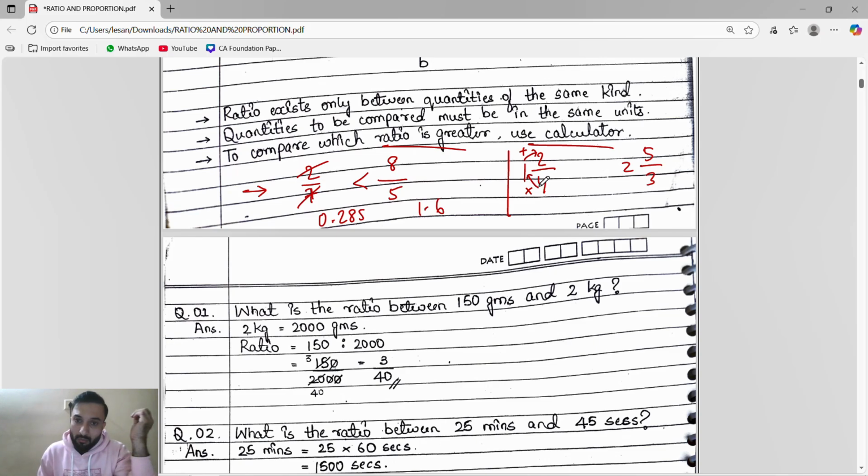So 4 times 1 is 4, plus 2 is 6, and it becomes 6 by 4.